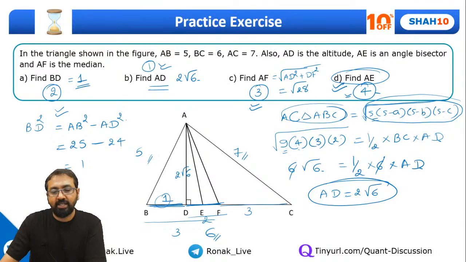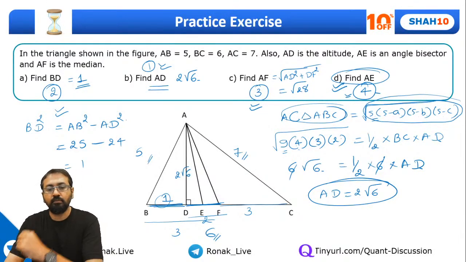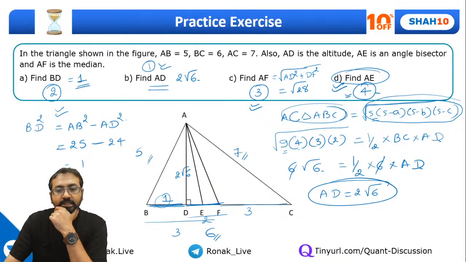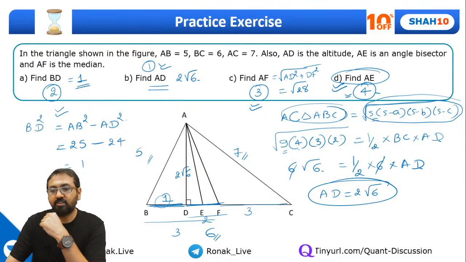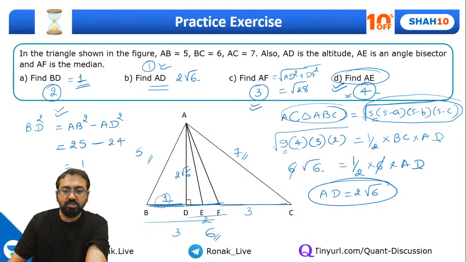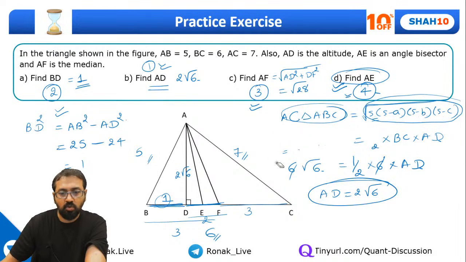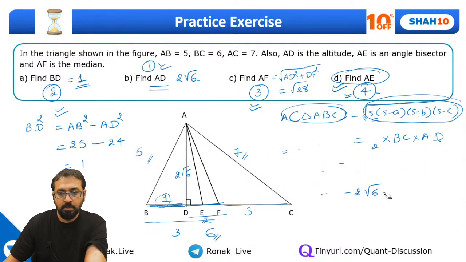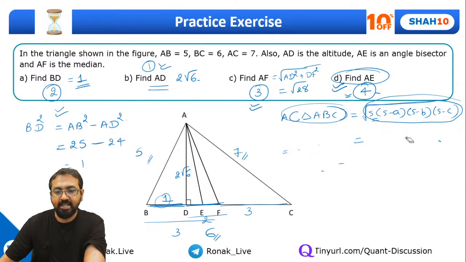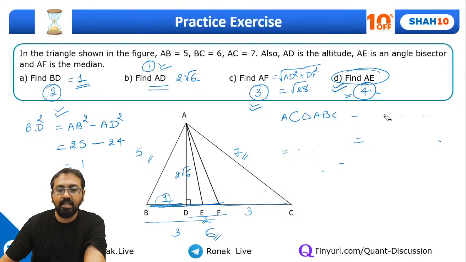So how will you get AE? Now that's the question. How will you get AE? Can someone tell me what is the way to find out AE? Let me erase all these things now. Any idea, guys? What is AE? AE is the angle bisector.